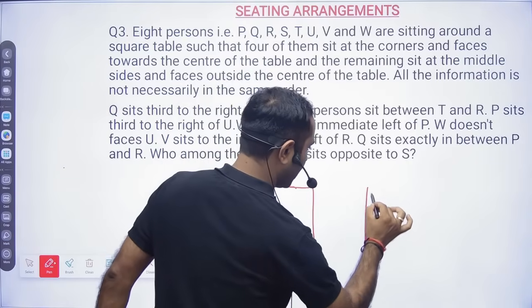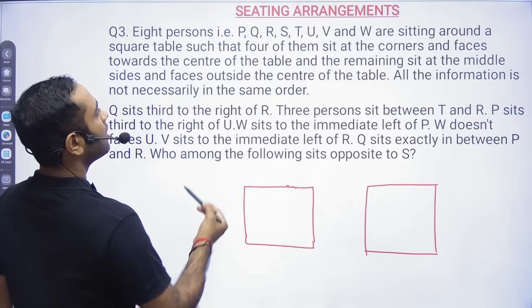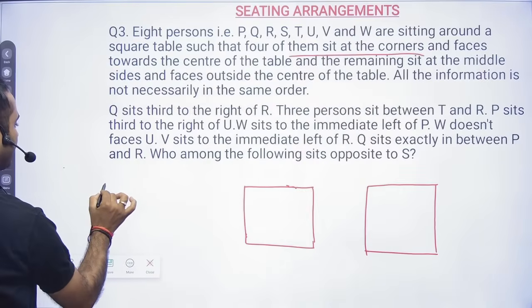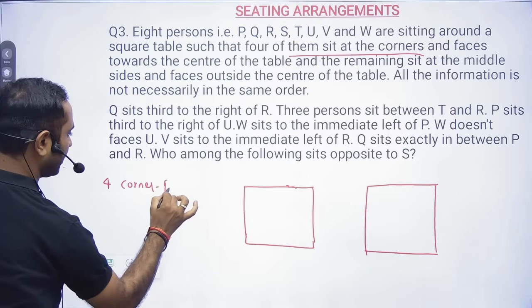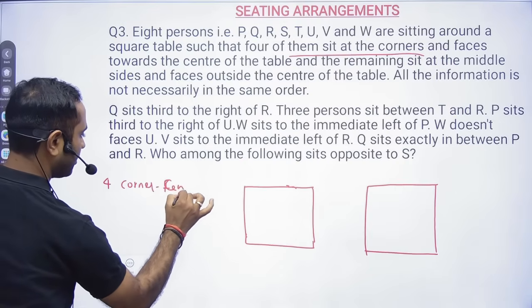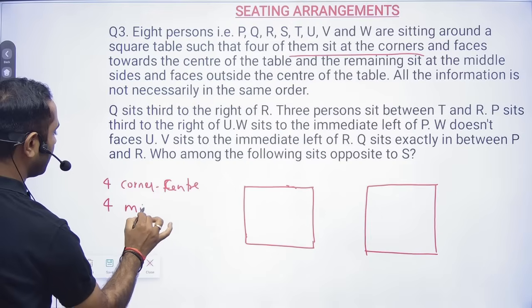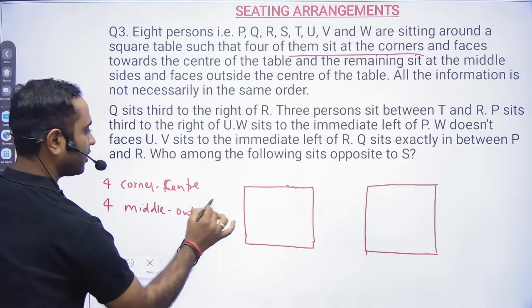So I am making 2 square tables. Such that 4 of them sit at the corner and face the center, and 4 sit in the middle and face outside. So total 8.